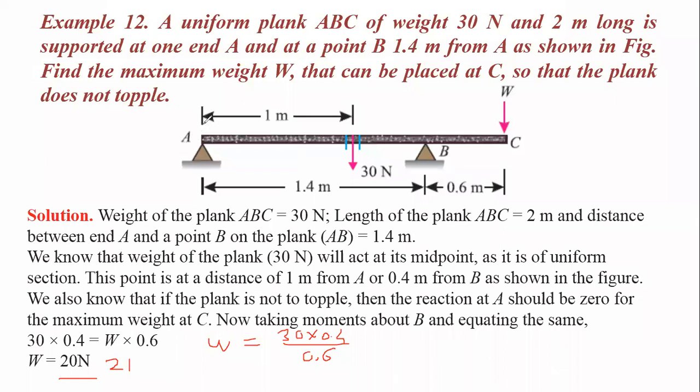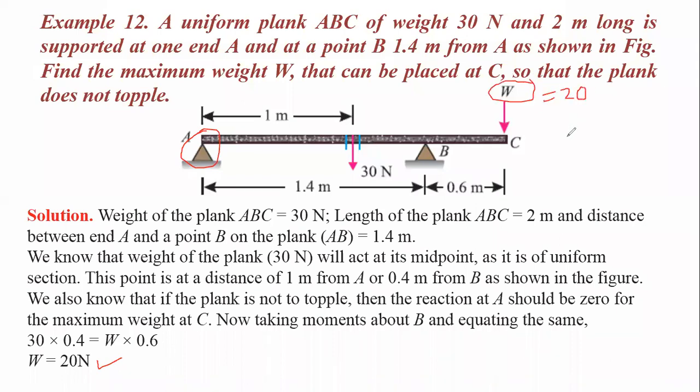This plank will be raised like this. If we apply 19 Newton force, it will remain as it is. Maximum 20 Newton force we can apply. Above this 20 Newton force, the plank will be uplifted over the location A. It means W is a maximum of 20 Newton.